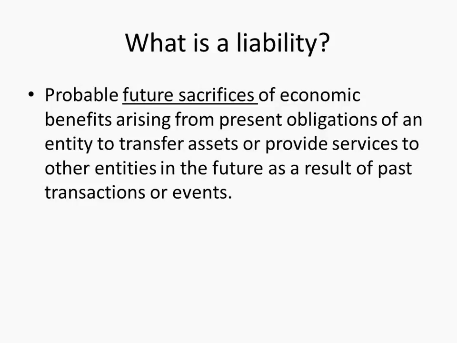I'm going to have to transfer an asset or possibly provide a service as a result of that transaction or event. So when you break it down, it actually makes more sense, but it's a very long definition. Right? And I think the most important thing is it's a probable future sacrifice from a present obligation. That's really I think the most important piece there. Okay? That's what a liability is.